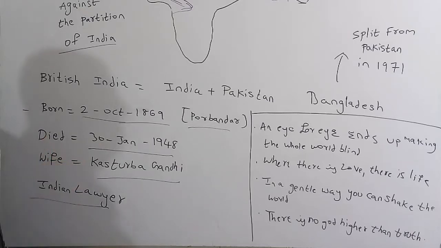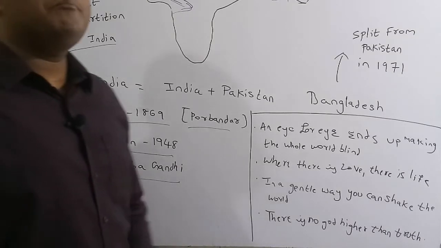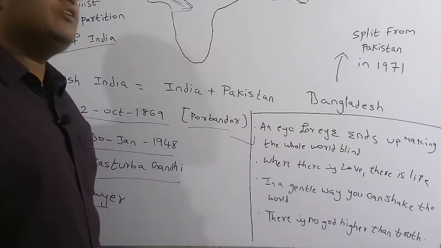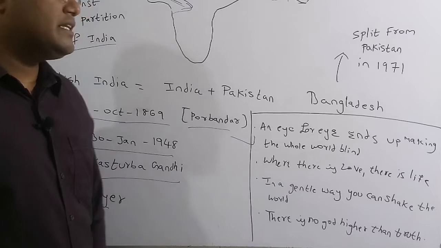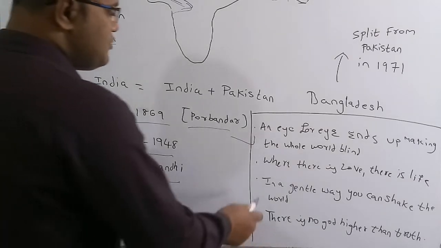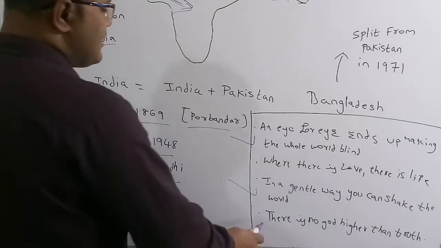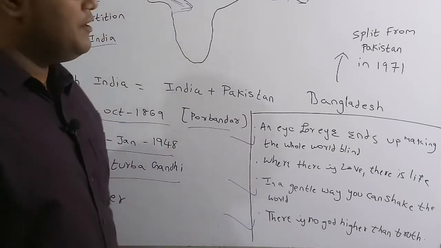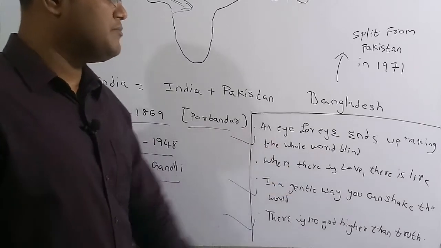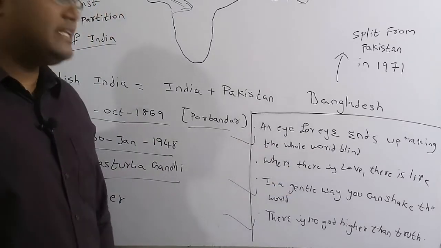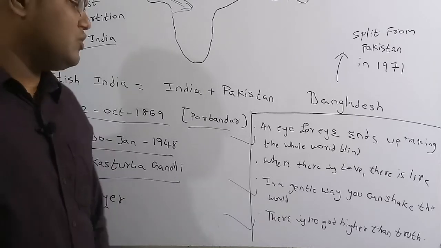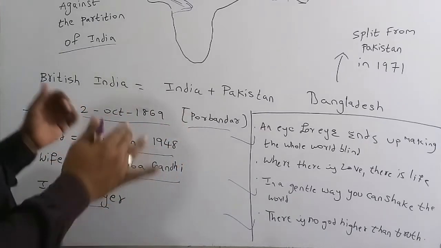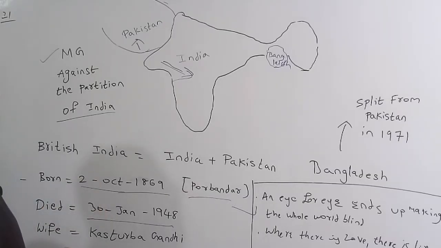Some of the famous quotes of Mahatma Gandhi are: an eye for an eye ends up making the whole world blind; where there is love, there is life; in a gentle way, you can shake the world; there is no God higher than truth. These are some of the important famous quotations given by Mahatma Gandhi. So basically, what I'm trying to say is that Mahatma Gandhi didn't like the partition of India.